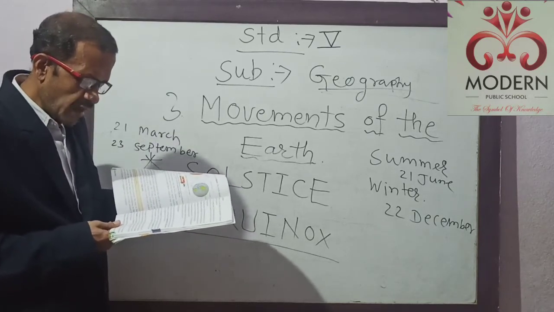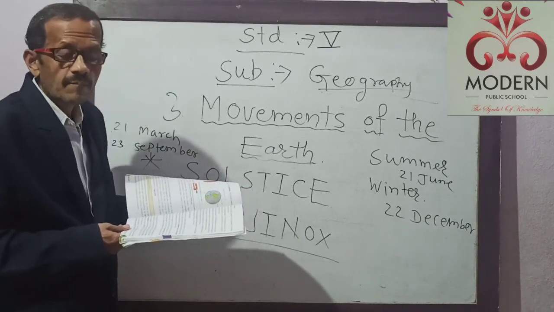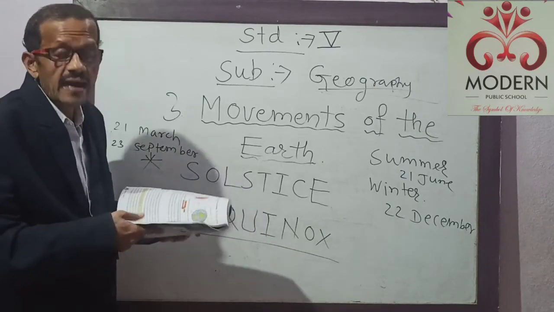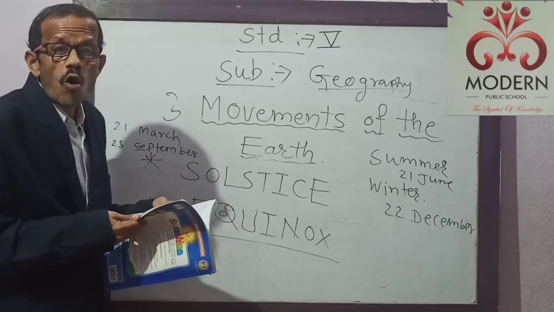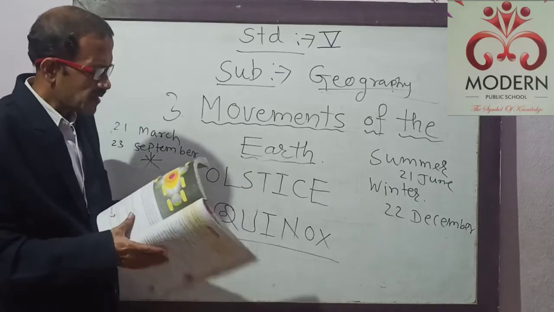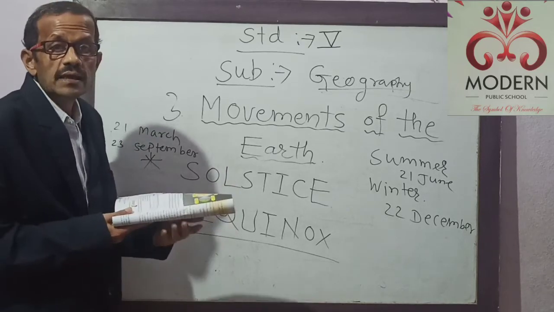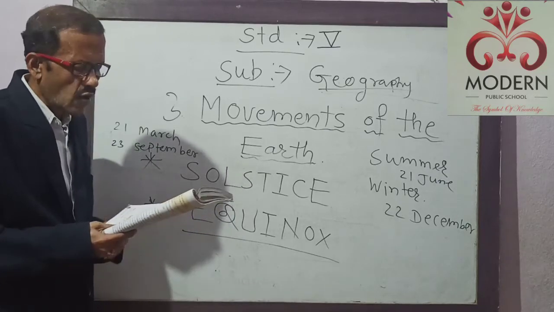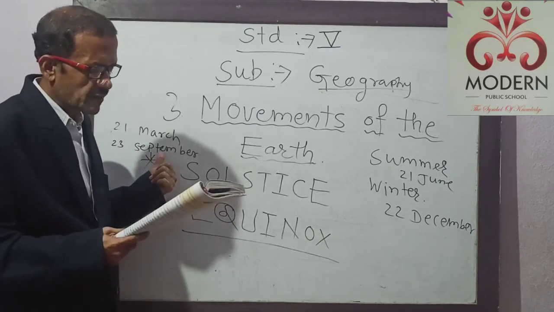Also, if you see points 2 and 4 in the given figure, they refer to the equinoxes, the days on which the midday sun shines vertically overhead the equator. It means the sun comes overhead the equator and the duration of day and night are equal. Both the day and night are of 12 hours. They are equal in every aspect all over the earth. It is called the equinox. And the sun's rays fall directly on the equator on 21st March and 23rd September.